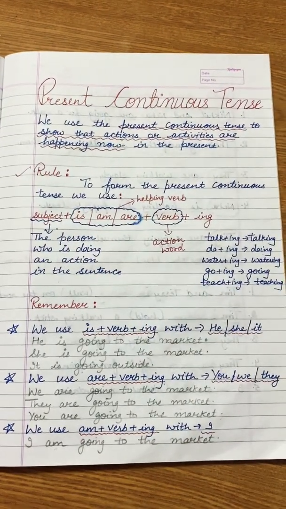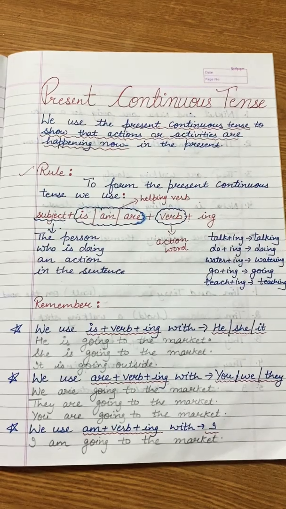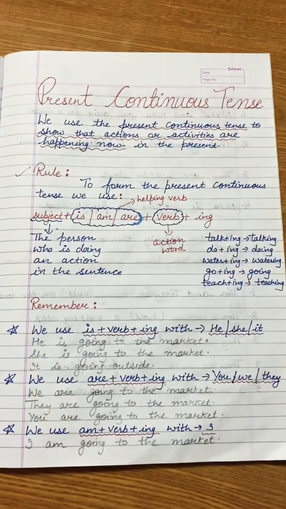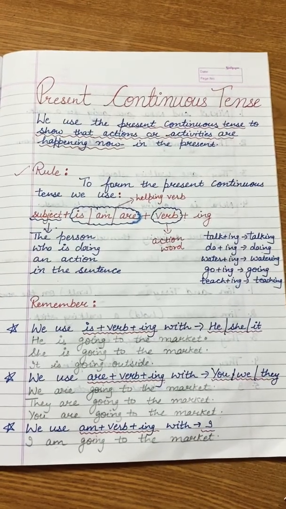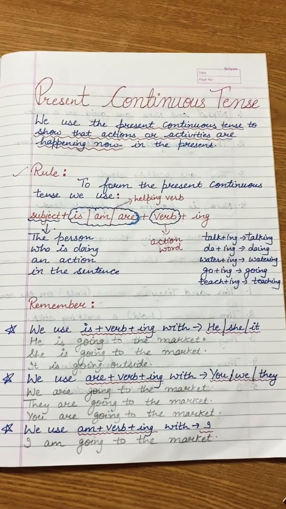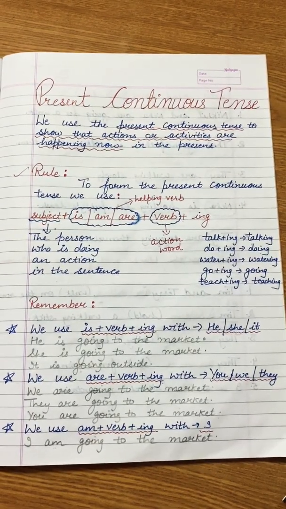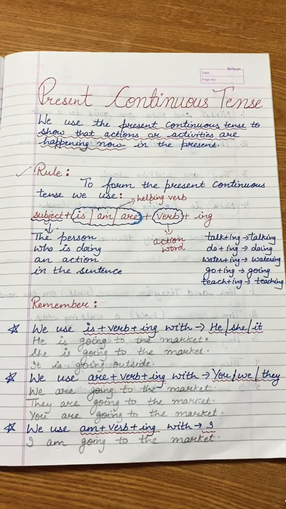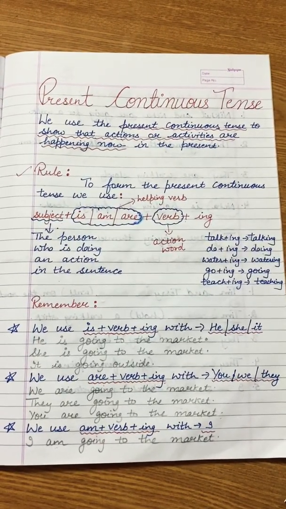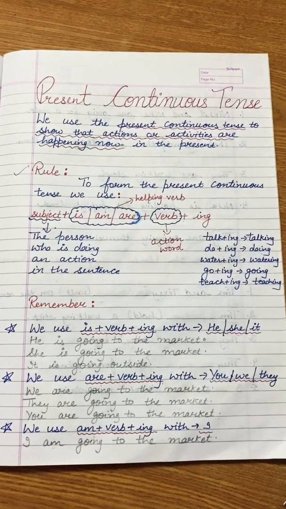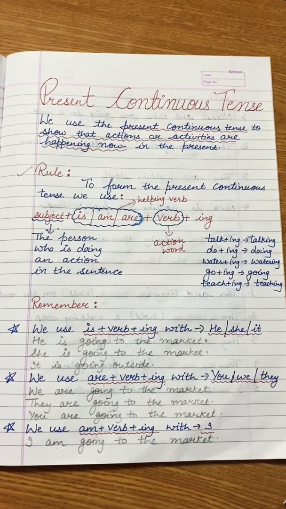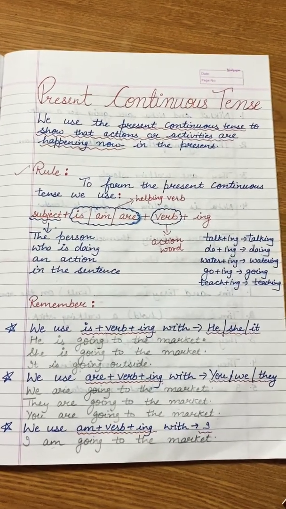Now what is the subject? The person who is doing an action in the sentence. Subject जो sentence में action कर रहा है. The person can be he, we, they, I. The person can be Varun, Geeta, Sumit. ठीक है, so the person who is doing the action in the sentence is known as a subject.